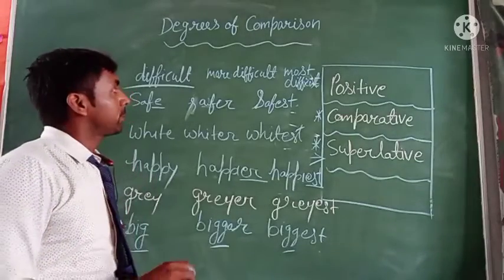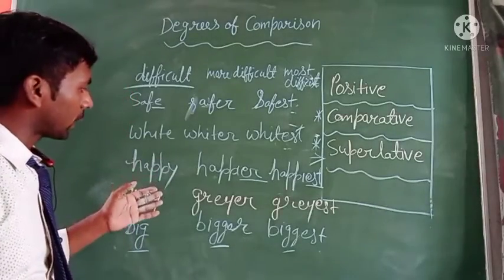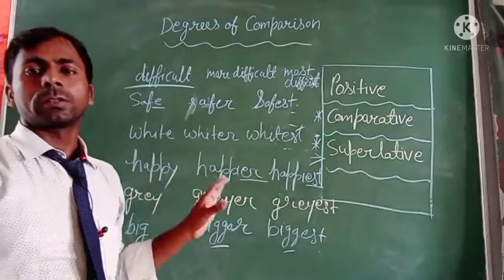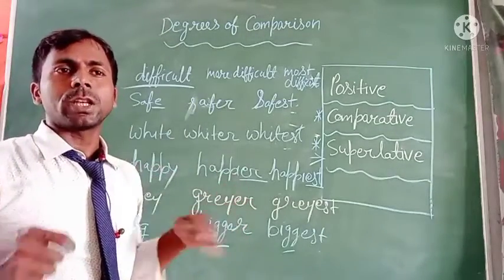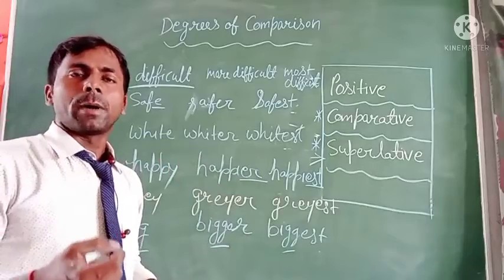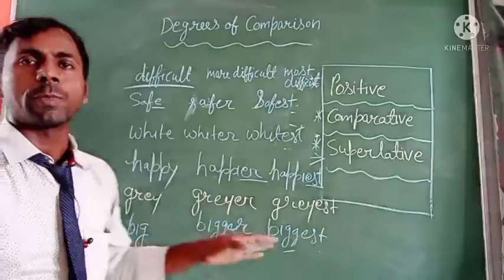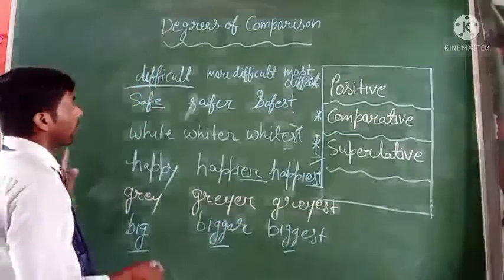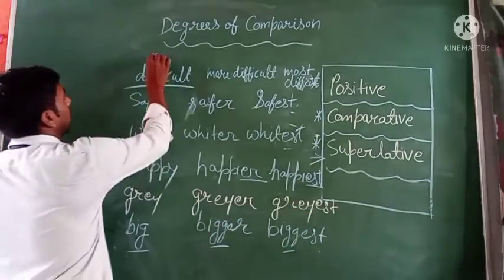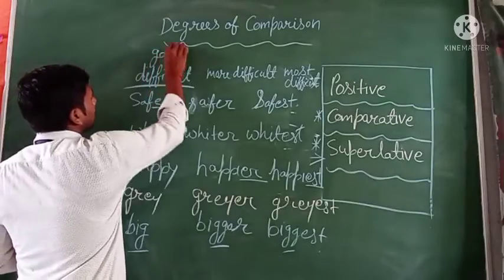But some adjectives are irregular, and they have no rules; we have to remember all their forms, that is, the comparative and superlative. Just like good.